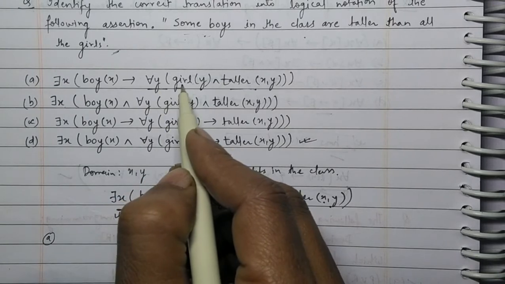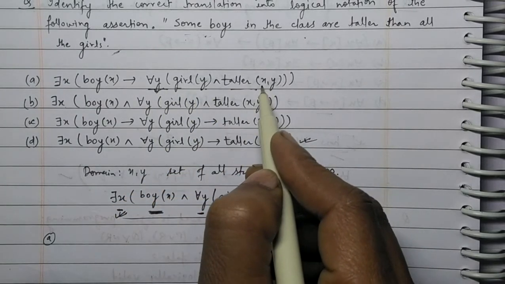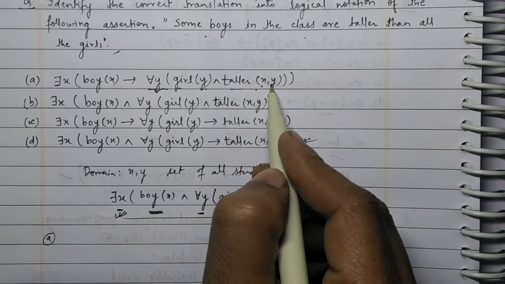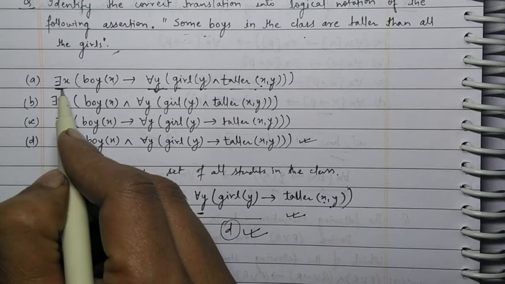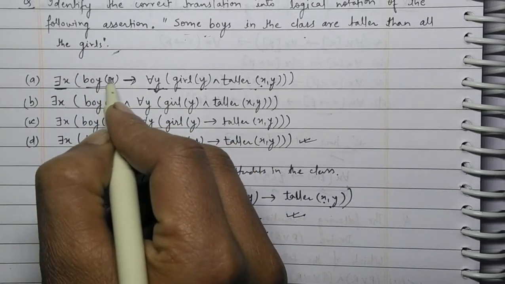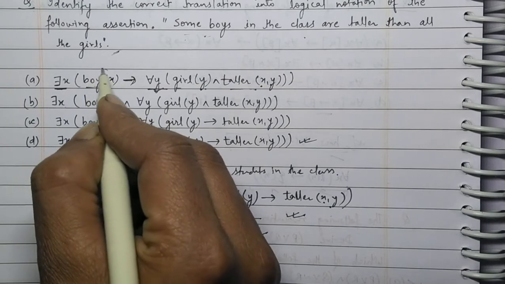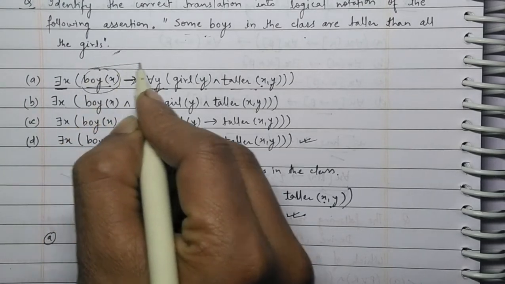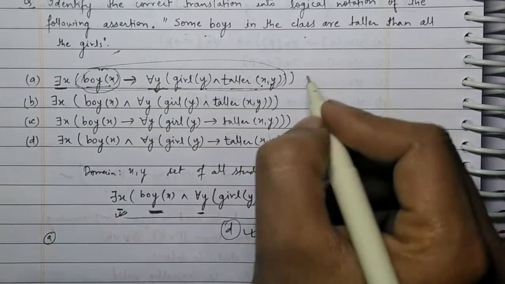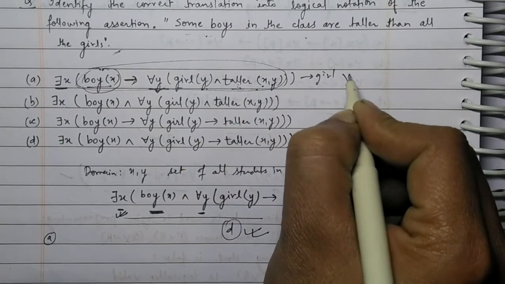It says that every student is a girl, and there exists X, boy X implies taller X, y. Suppose X happens to be a girl, then this statement will become false and the whole statement will become true. Hence the girl will be an answer in this equation. So option A is wrong.